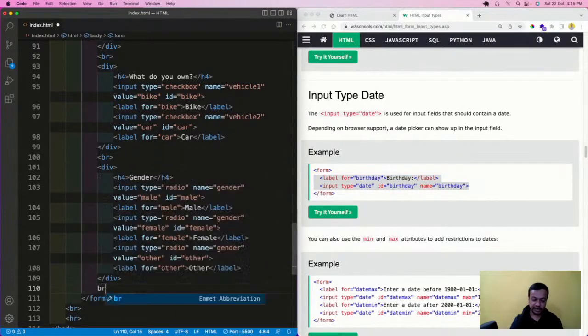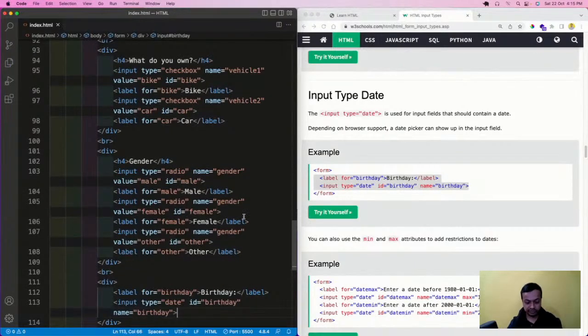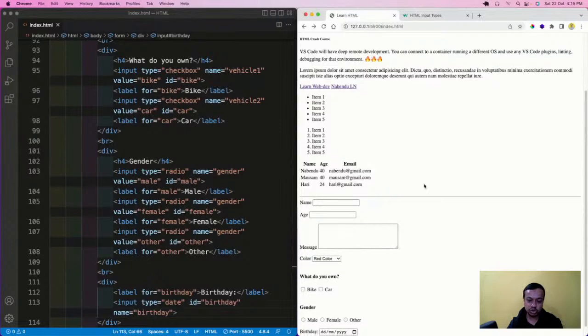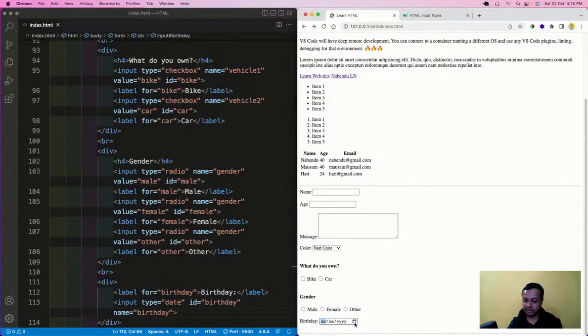So I will come here and do a br and a div and write it like this. I will save it. See, I come here and it shows me a nice calendar, everything, and I can select everything. I didn't have to do anything. It is done by this. It is so simple. Earlier there used to be very complicated code for that. Now I can do it and it will go to the backend.